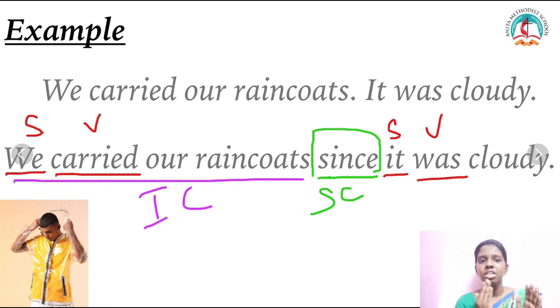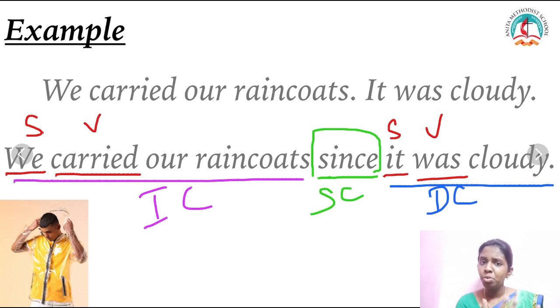Since is my subordinating conjunction and it was cloudy is my dependent clause because it leaves us with a question: it was cloudy, when, where, what? We are not able to answer. But when I see my first part, we carried a raincoat, obviously it is shown that because it's going to rain, we carried a raincoat.